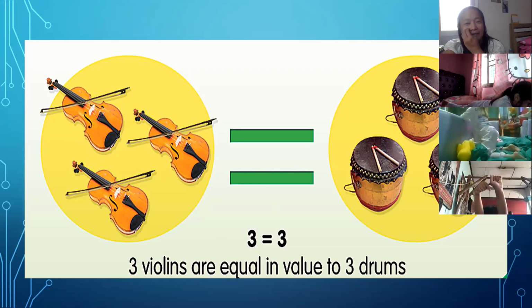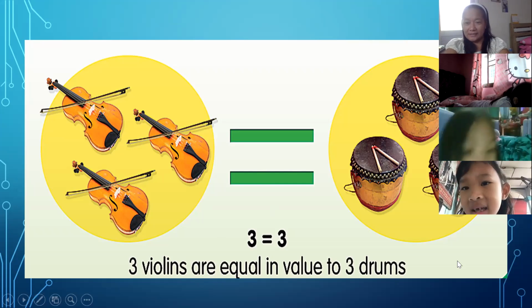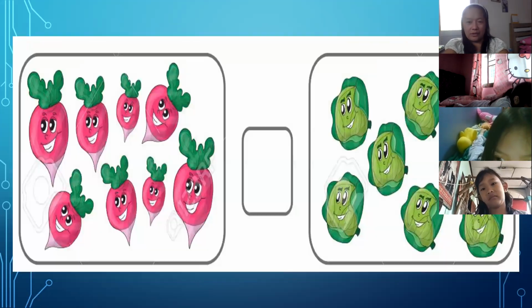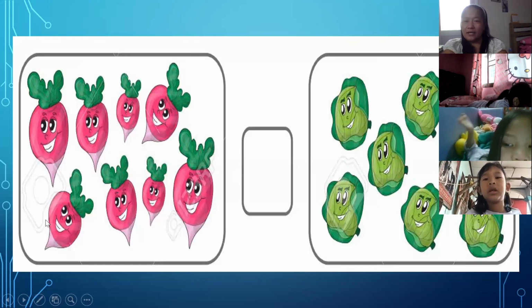You understand already greater than and less than? Okay? Now let's go to this one. We have 1, 2, 3, 4, 5, 6, 7, 8.